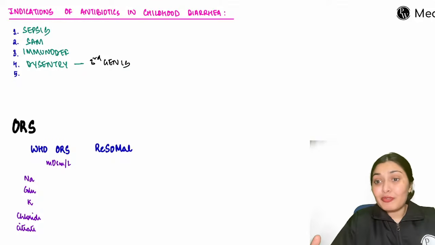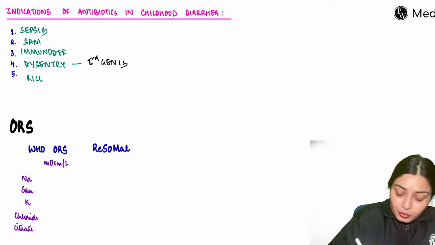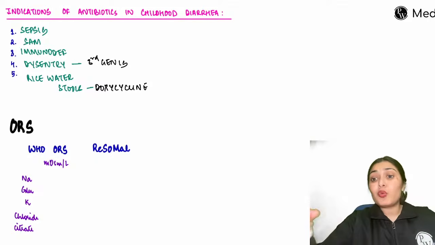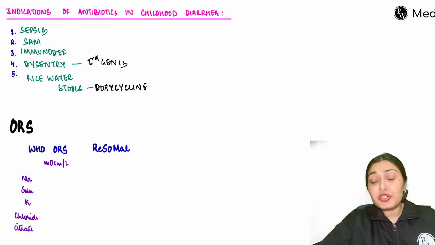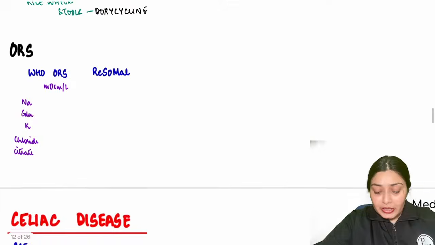Also, if the stools are rice watery stools, that means cholera, Vibrio cholerae. So it is bacteria. Again, we have to add antibiotic doxycycline. So if there is rice water stools, you have to add doxy. So remember these 5 conditions where you are going to add antibiotics also, apart from dehydration management and zinc supplementation, vitamin A supplementation, right? So this is about the indication of antibiotics.